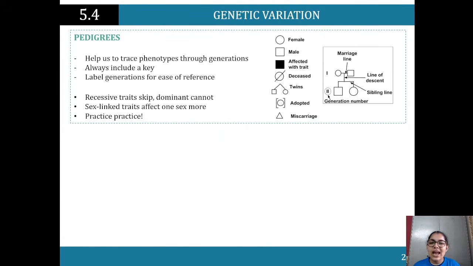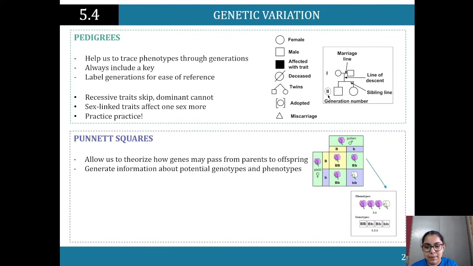So now we look at pedigrees and Punnett squares. These are so helpful when you think about it. There's a lot of concepts going on. It's quite mind-boggling if you are not able to visualize this somehow.